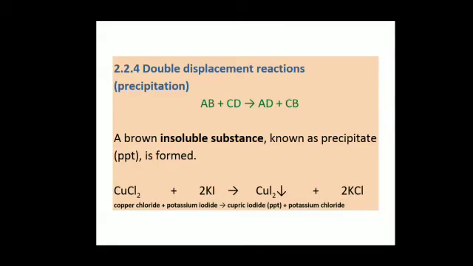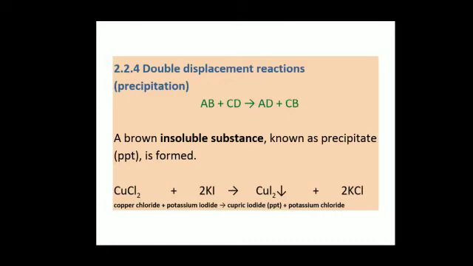Here we have one example of copper chloride and potassium iodide. The double displacement reaction is also known as precipitation reaction. What do we mean by precipitation? Precipitates are insoluble substances which are formed during the reaction, and the most important thing is that they settle down at the bottom because they are insoluble.